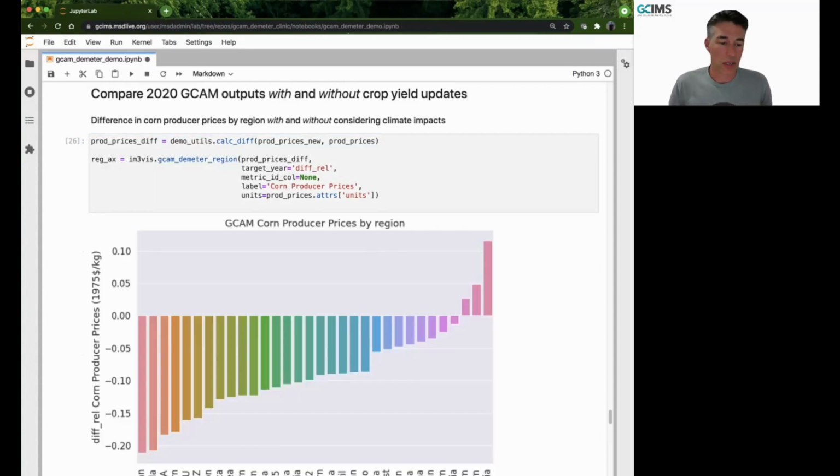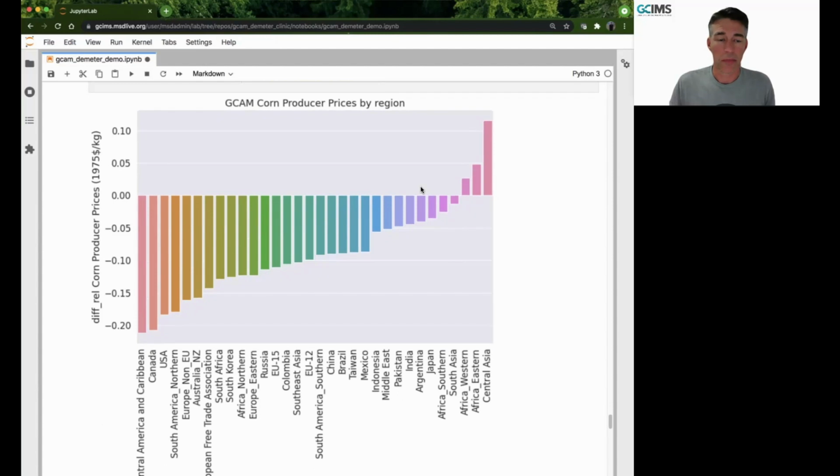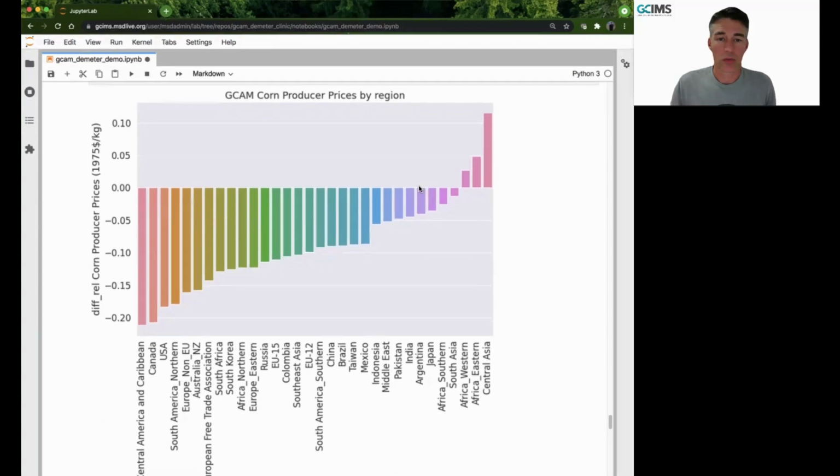And let's take a look here. We do see that there's quite a bit of relative difference. I can raise this up a bit for each of these regions. So we're seeing that our updates actually are making an impact in the outcomes, again, even on a per time step basis.